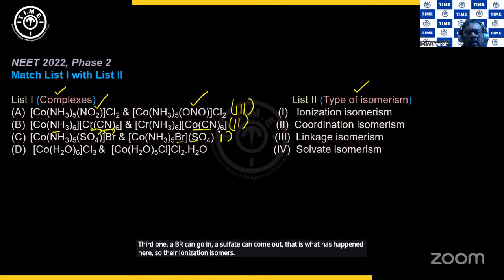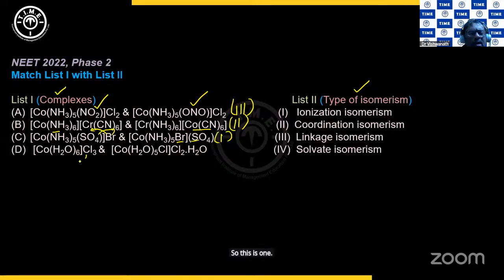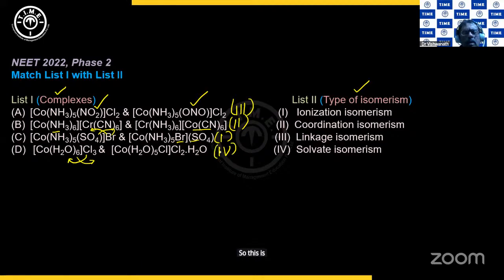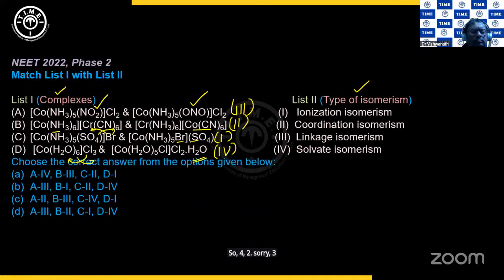So this is 1. And then here a Cl can go in, a water can come out. So it is hydrate or solvate isomerism. So this is 4. One water has come out and 2 Cls are outside, which will hold this H2O. So 3, 2, 1 and 4. Option D it is. I hope this is clear.